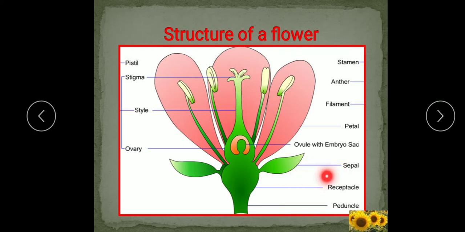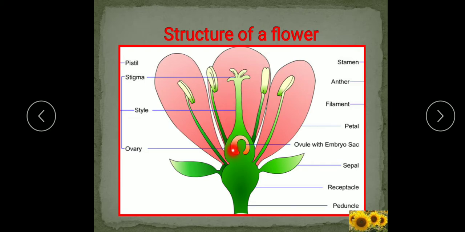They do not take part in reproduction. Their role is not in the reproduction, but they help in the process of reproduction. The inner two whorls are the androecium and the gynoecium. Androecium is made up of stamens, and gynoecium is made up of carpels. They both are the inner whorls, and they take part in the reproduction.